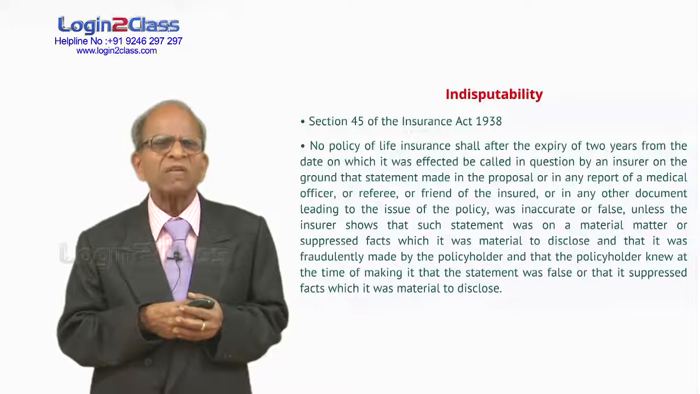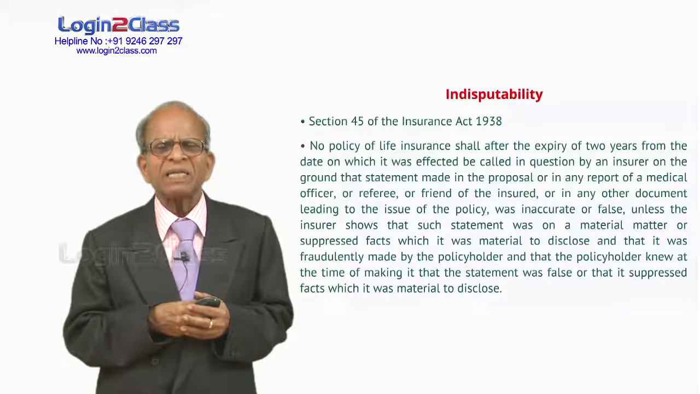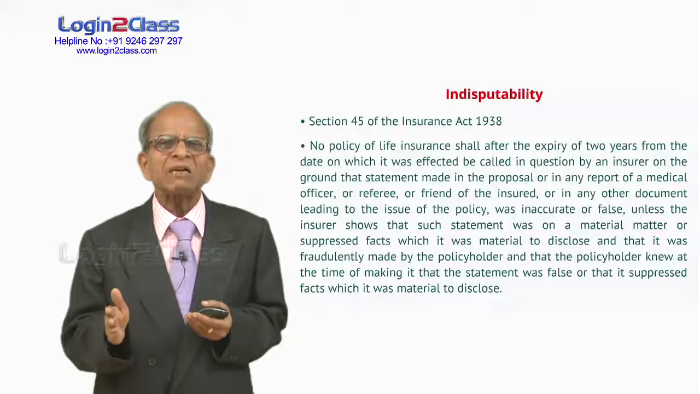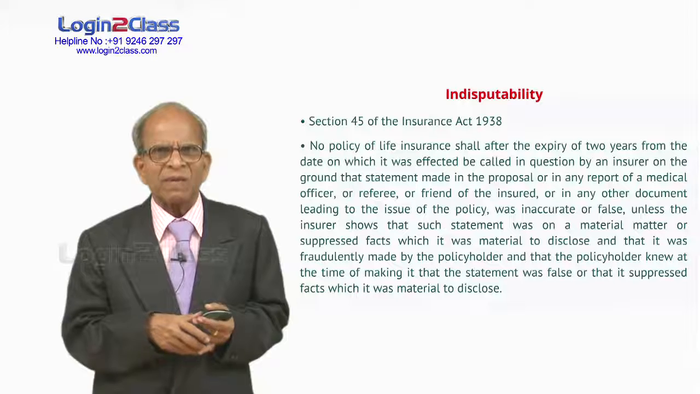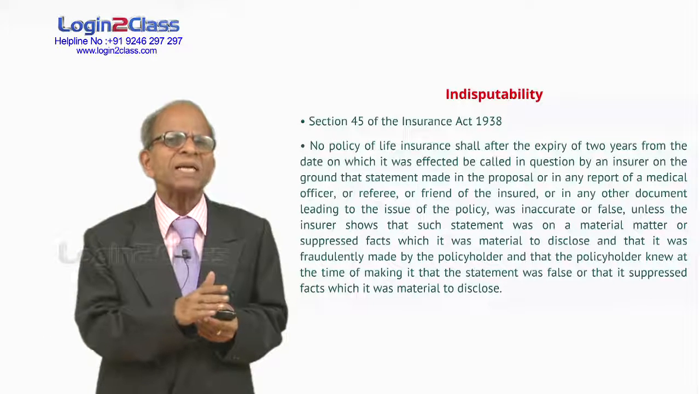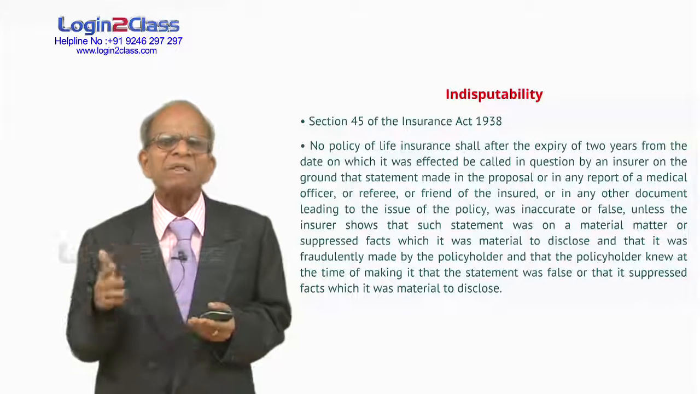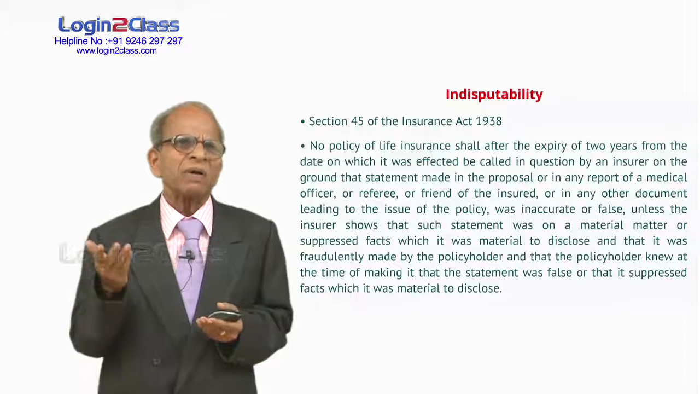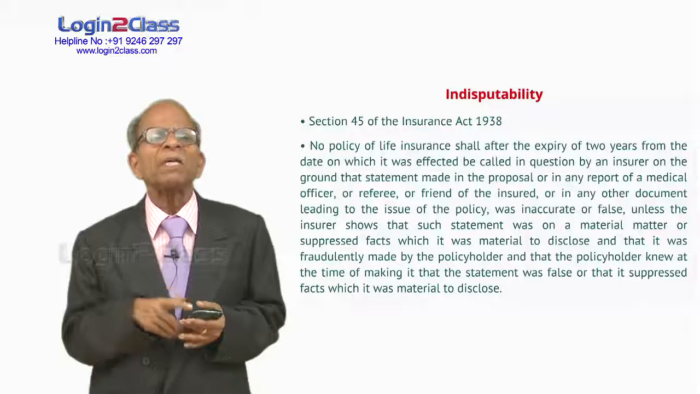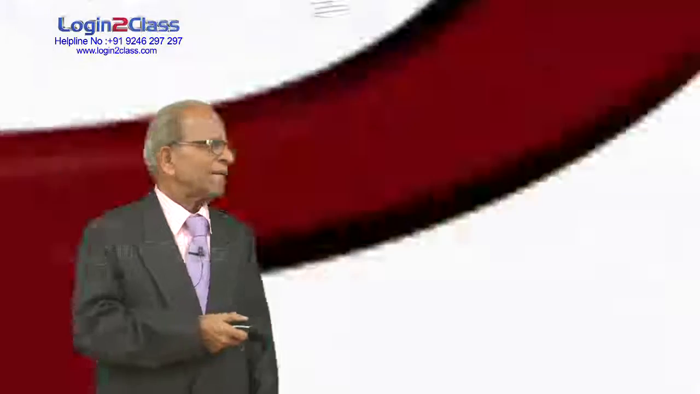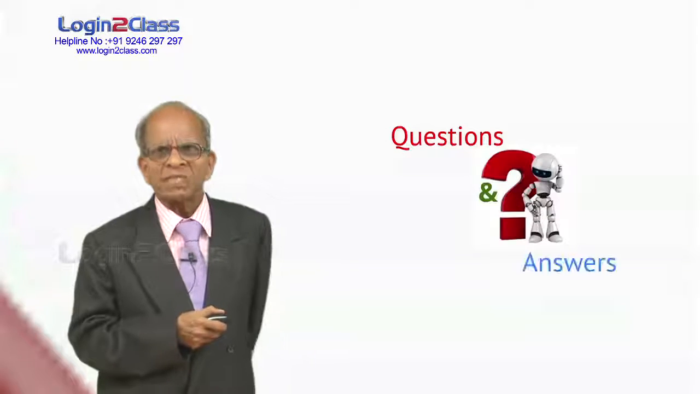So this is section 45 of the 1938 Insurance Act, which has been passed to take care of the interests of innocent policyholders. And this prevents the insurance companies from taking undue advantage of the customers, prevents the companies from unnecessarily penalizing the policyholders. This is section 45, indisputability. We shall see some questions and answers.